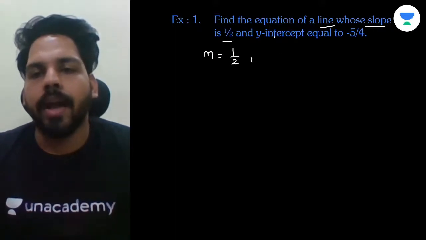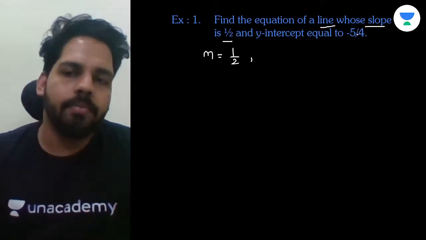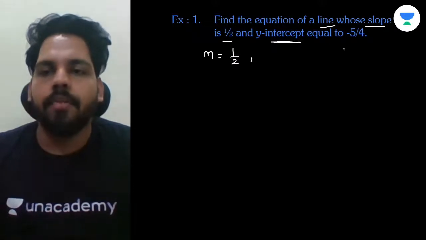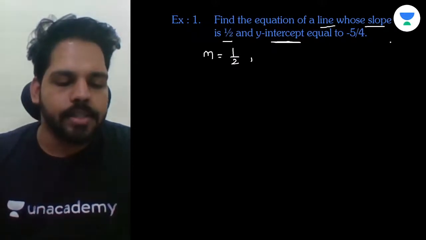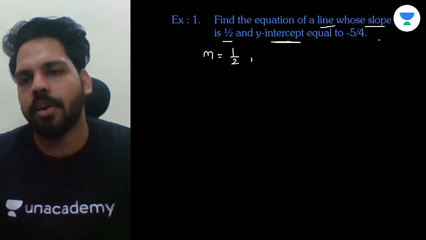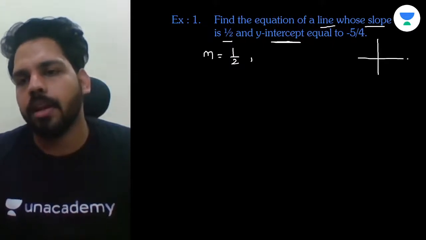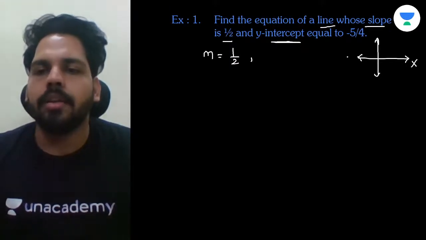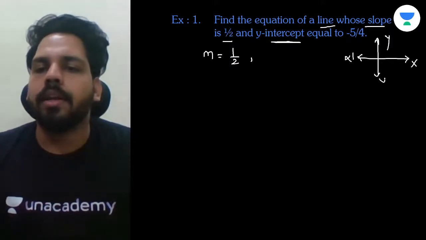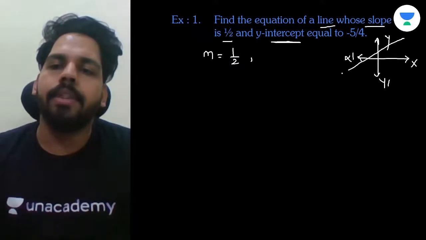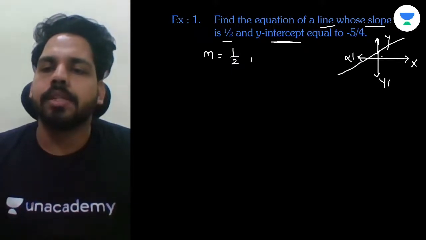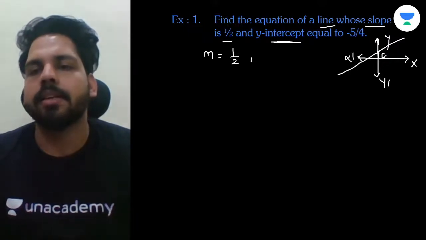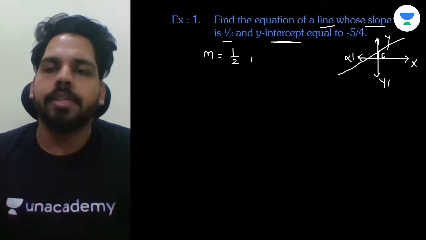Now, the y-intercept is equal to minus 5 by 4. If this is a y-intercept, that means we were always taking the y-intercept at what? If you can remember the diagram which we have recently drawn, I already told you that if a line is having an intercept with the y-axis as c, that means this distance is c.